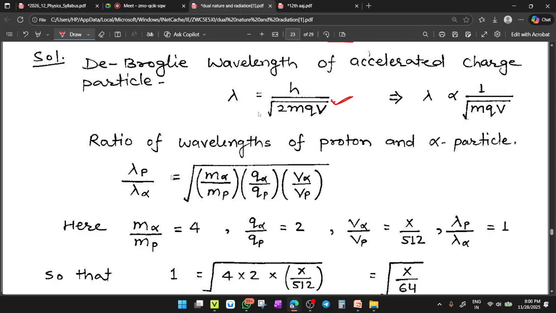Now, two situations are there: one is for proton and one is for alpha. So lambda proton upon lambda alpha. Check here, all these three quantities are inversely proportional, so make a root there. Alpha is in the denominator, so here it will be m alpha, q alpha, and V alpha, and for proton there will be m proton, q proton, and V proton. Clear or not? Yes, inversely proportional relationship.